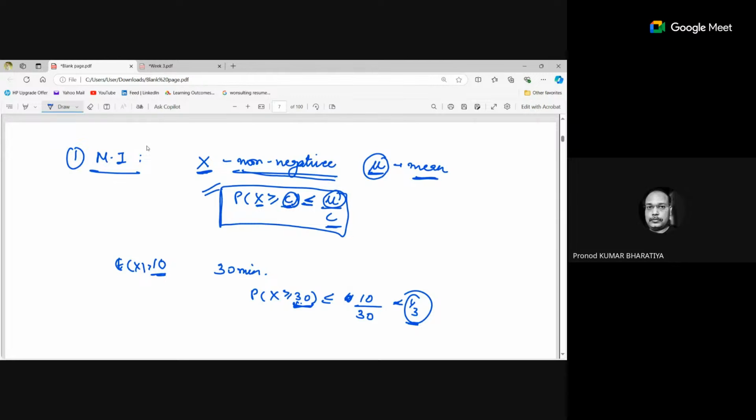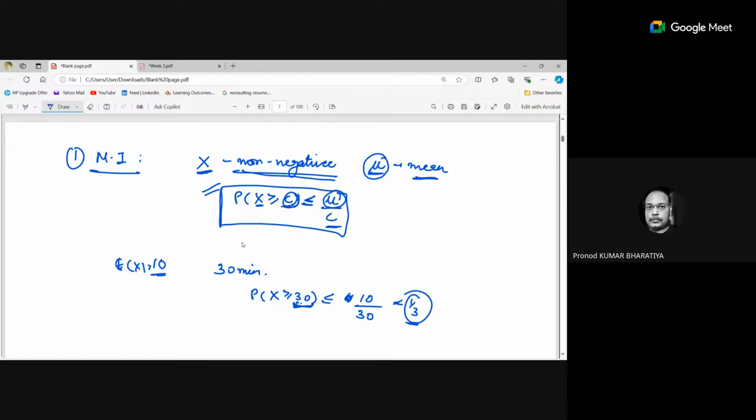Suppose we are calculating that if we have to wait for 20 minutes, 30 minutes, and 40 minutes, then the lowest probability will be which one? I am considering different situations.